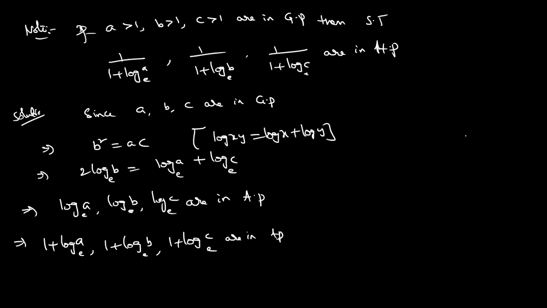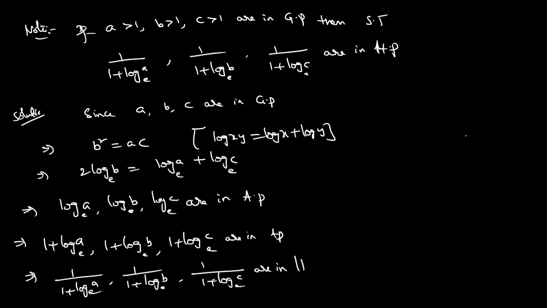AP. How? If A, B, C are in AP, then A plus or minus k, B plus or minus k, C plus or minus k, the resultant sequence is also in AP. Revise the properties of AP, dear students. So these are in AP, but what about the reciprocals? They are in HP. This is a beautiful question.